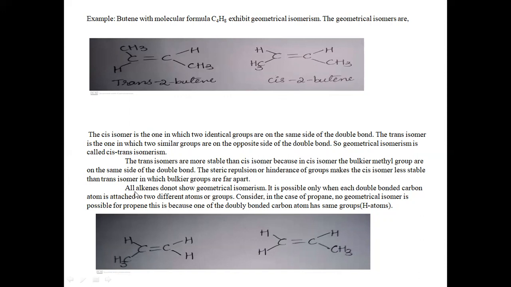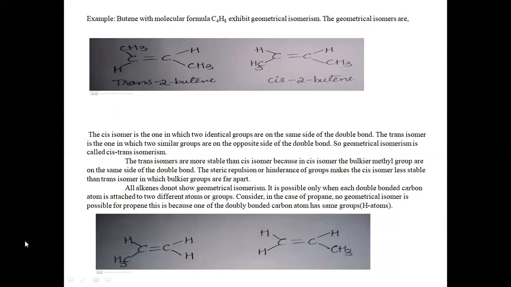All alkenes do not show geometrical isomerism. It is possible only when each double bonded carbon atom is attached to two different atoms or groups. Consider propene: no geometrical isomer is possible for propene. This is because one of the doubly bonded carbon atoms has the same two hydrogen atoms, so the condition for geometrical isomerism is not met.